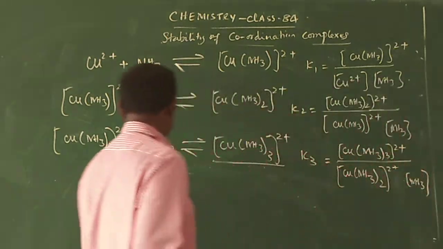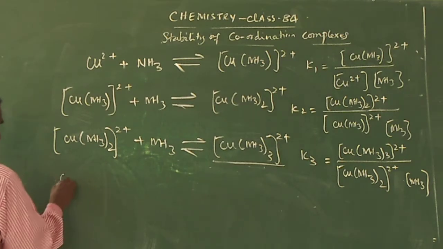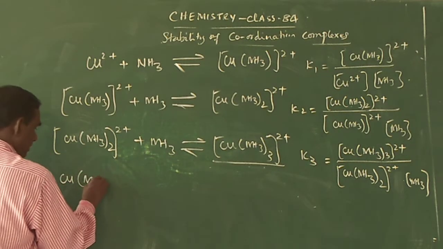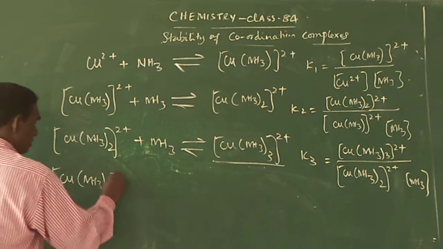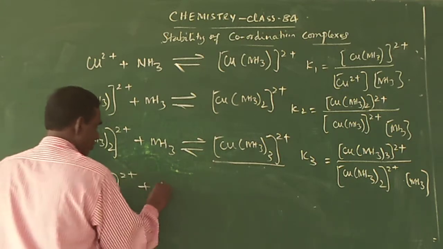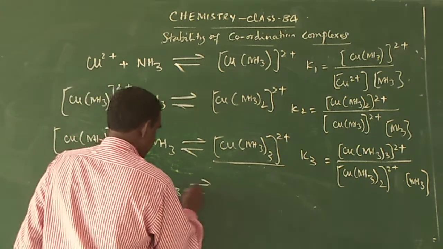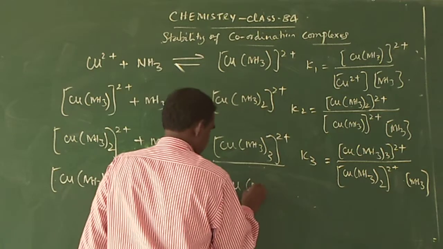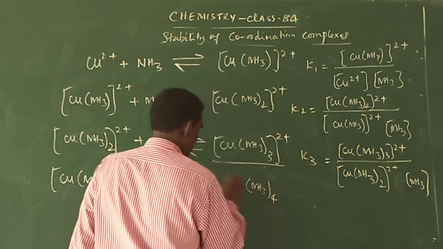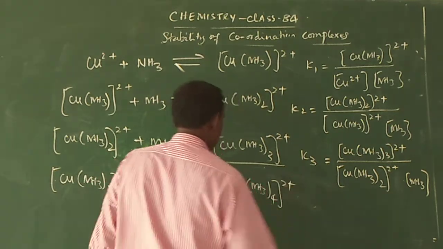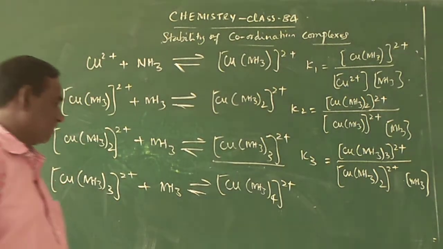So that is K3. If you take K4, that is the fourth step, Cu(NH3)3 2+ again takes one more ligand NH3. Finally, we will be getting the product Cu(NH3)4 2+ ion, the tetraamminecopper ion.